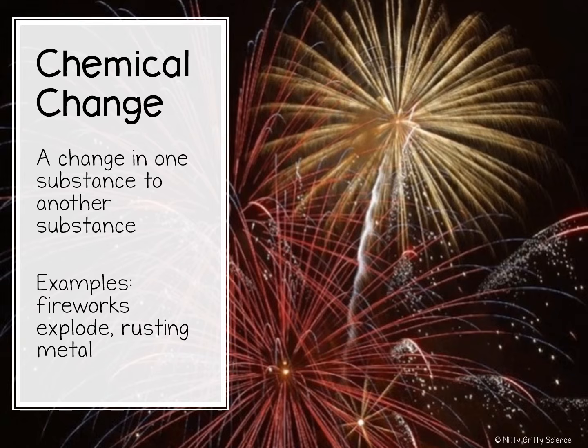When a change occurs to a substance that completely changes that substance, a chemical change has occurred. For example, when you take cookie dough and place it in the oven and bake it for 10 minutes, that mixture of cookie dough changed to a cookie. Using heat for a chemical reaction, it cannot turn back to cookie dough. It has completely changed into a new substance.